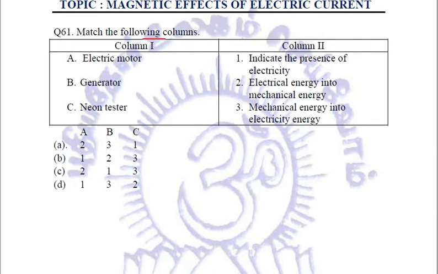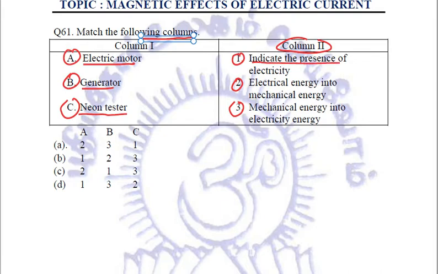Match the following columns. In column number 1, we are given A, B and C. A is electric motor, B is generator, C is neon tester. In column number 2, we are given 1, 2 and 3. First option is indicate the presence of electricity. Second option is electrical energy into mechanical energy. Third is mechanical energy into electrical energy. Now try to relate please.